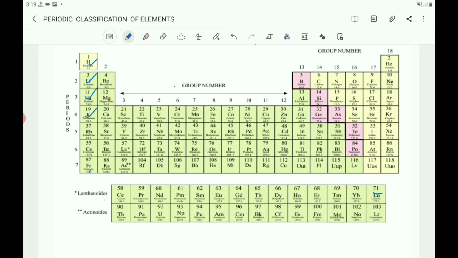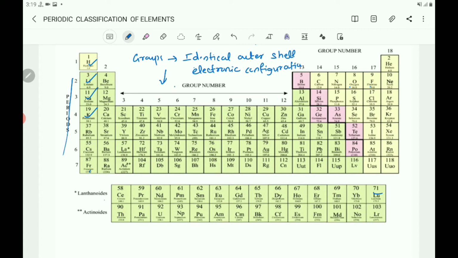So what is clear here? Groups in the periodic table signify an identical outer shell electronic configuration, and the number of shells increases as we go down the group.